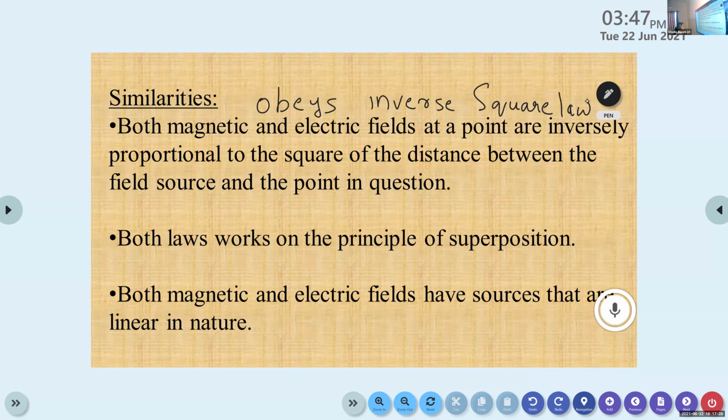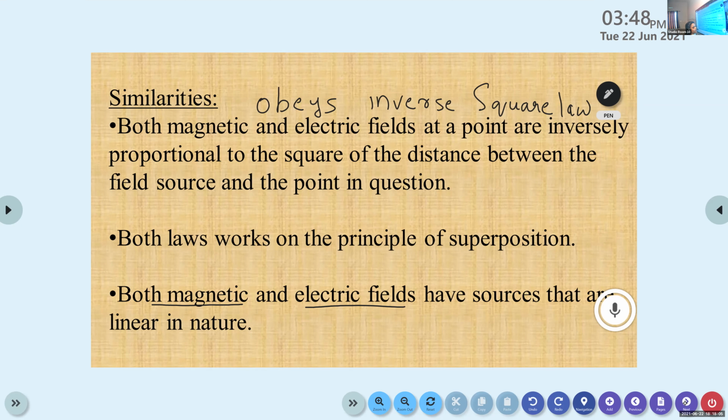And the third similarity: Coulomb's law works on the electric field and Biot-Savart's law works on the magnetic field. Both of them have the same source and they are linear in nature. Both have the same source because stationary charges produce the electric field, and moving charges produce the magnetic field in Biot-Savart's law, and these sources of charges are linear in nature. So these are the similarities between Biot-Savart's law and Coulomb's law.